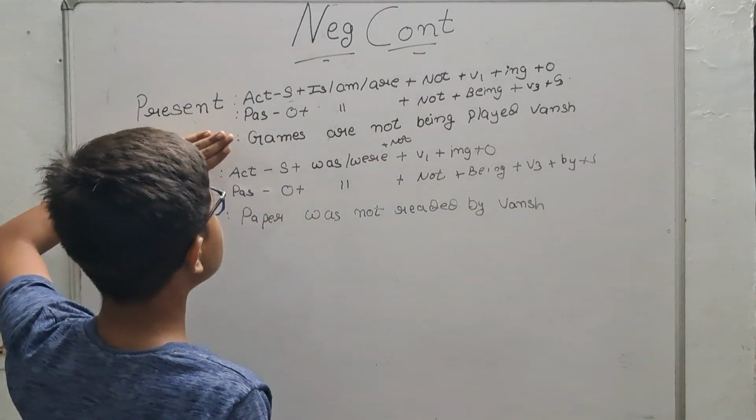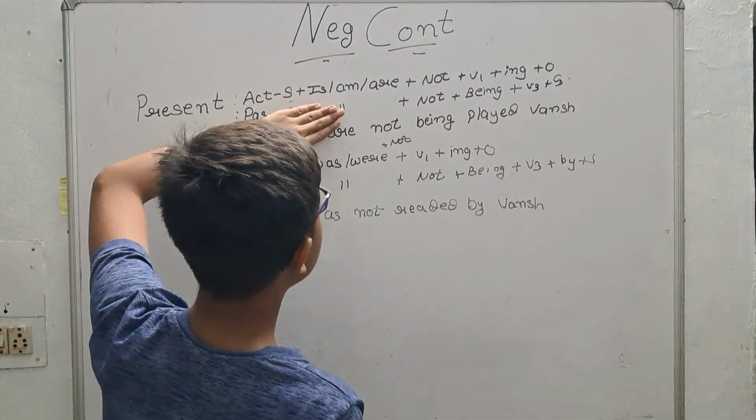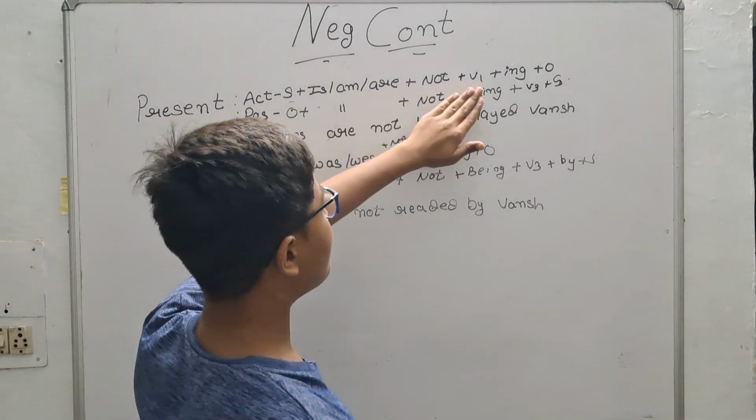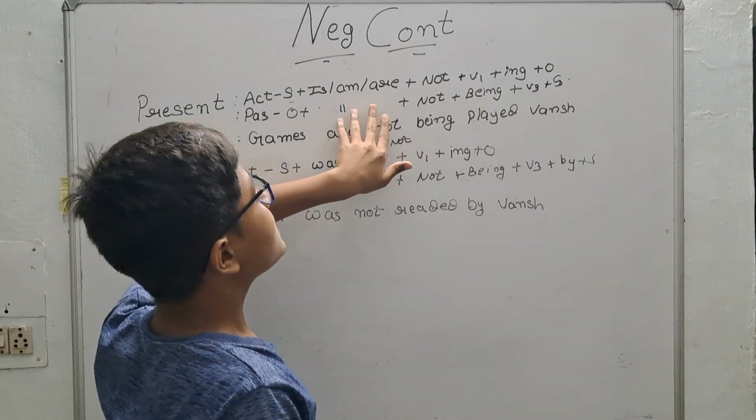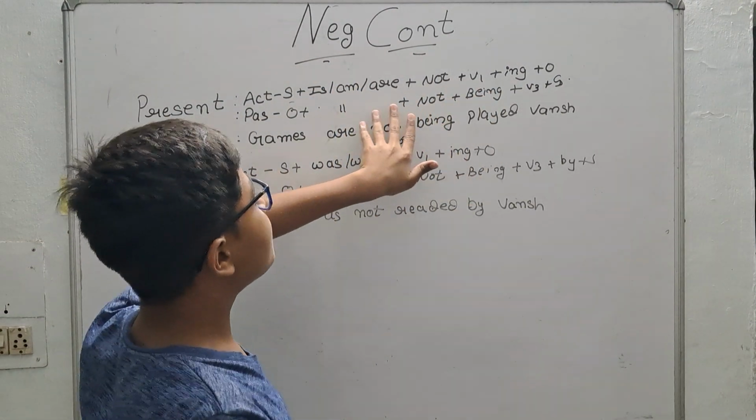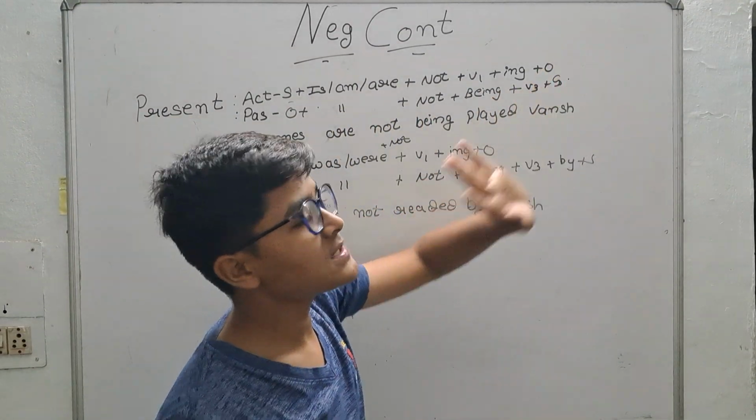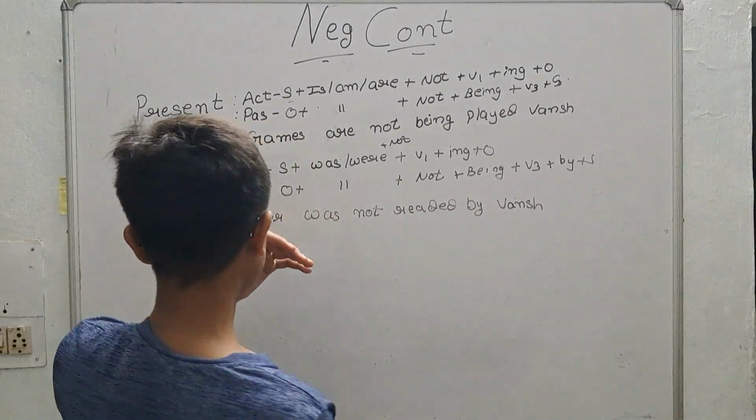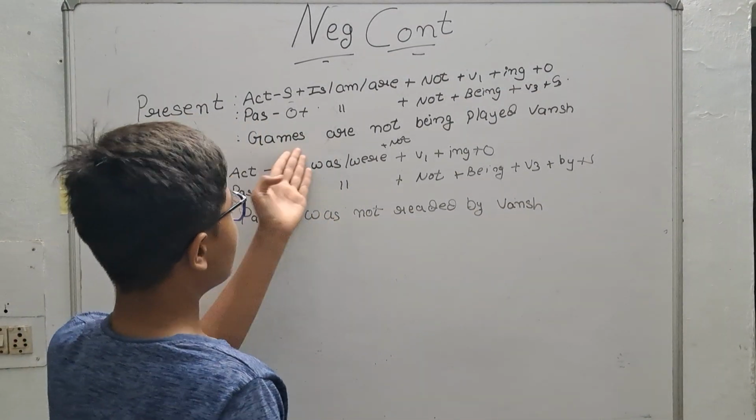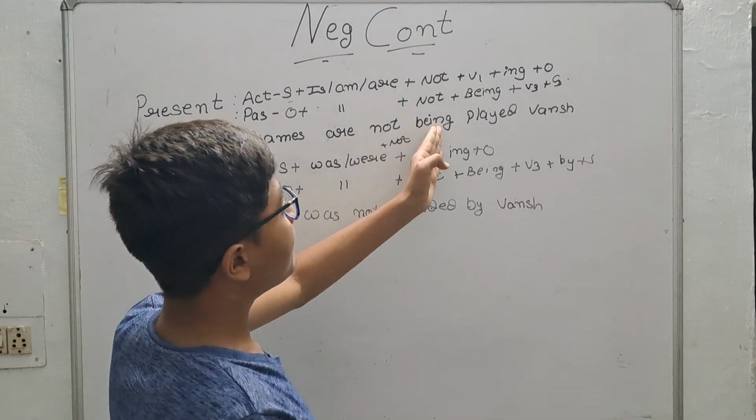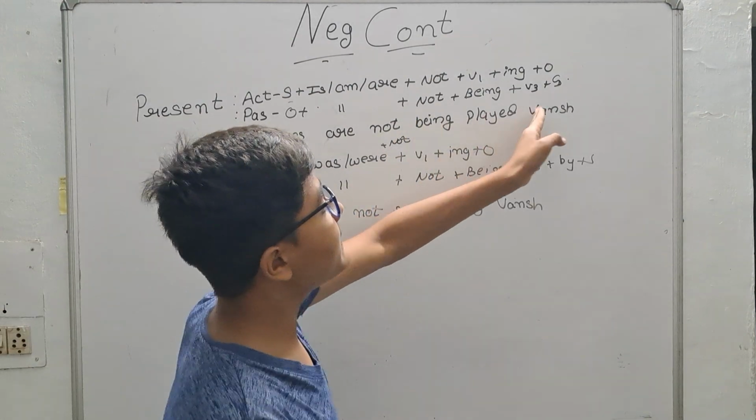Now see its passive voice. Object plus is plus not plus being. Okay, the not will come in between the is and the being. Then v3 plus by plus subject. Example, games are not being played by Vansh.